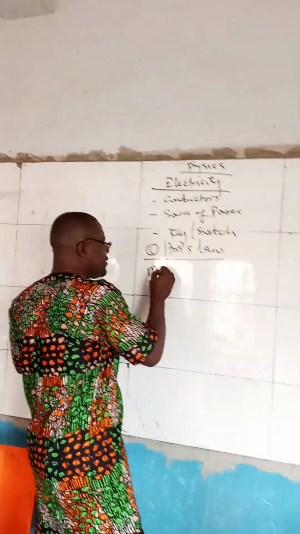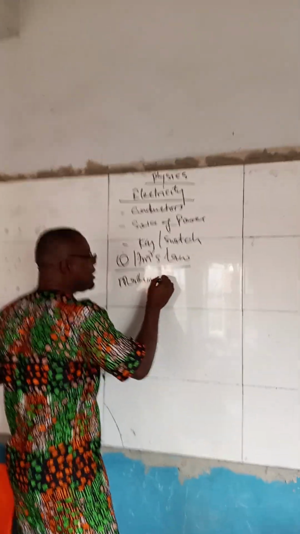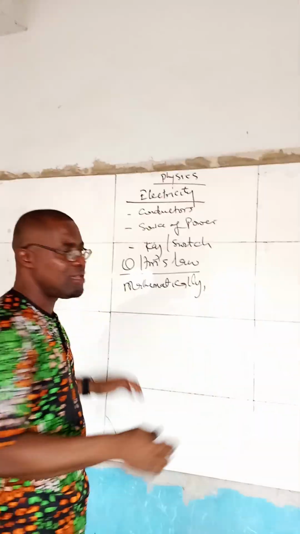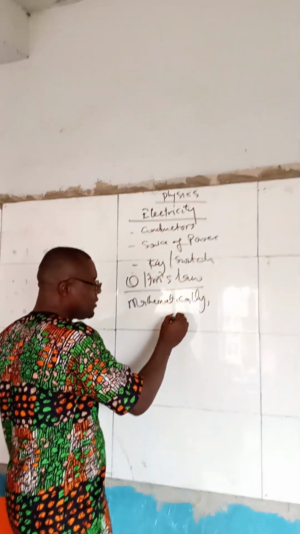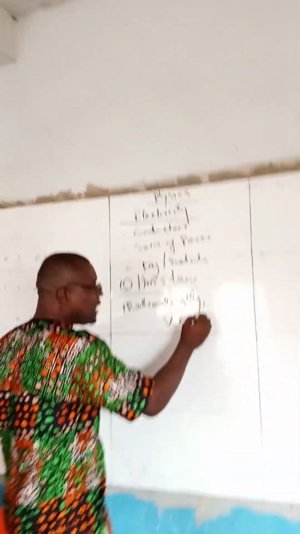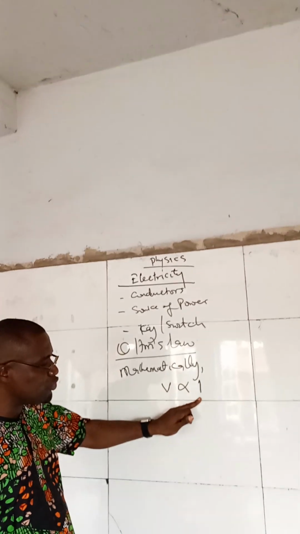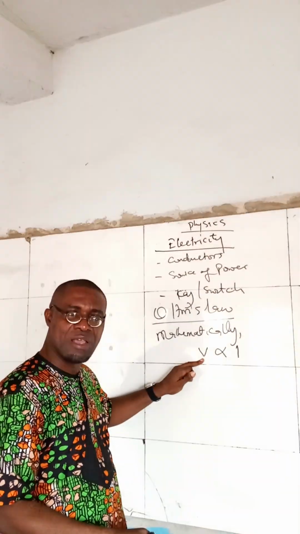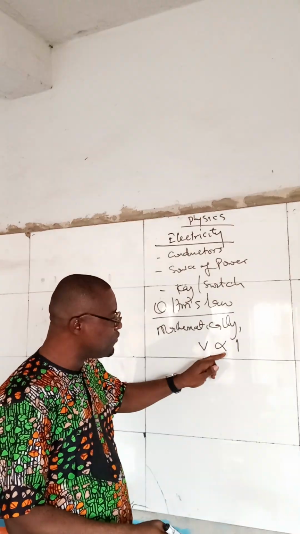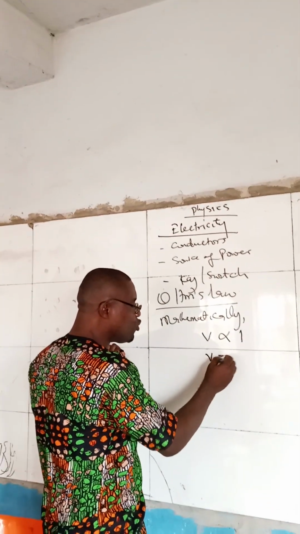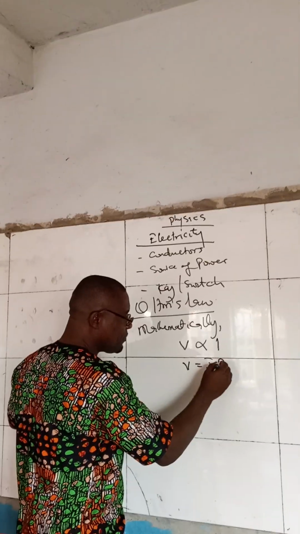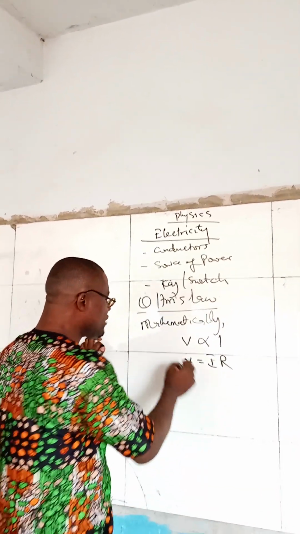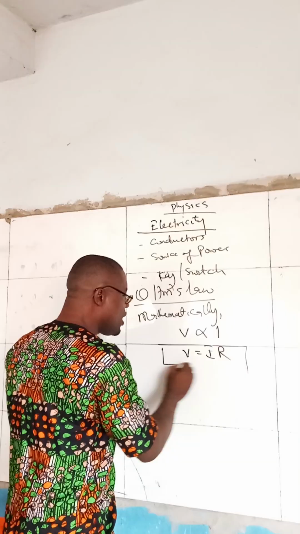Mathematically, you see, physics is close to mathematics. Mathematically, V is directly proportional to I. That's what we are saying: current passing through a metallic conductor is directly proportional to the potential difference. V is the potential difference. To remove the proportionality sign, we introduce a constant, which we call R. And that R is known as the resistance. So this is the statement of Ohm's law: V is equal to IR.